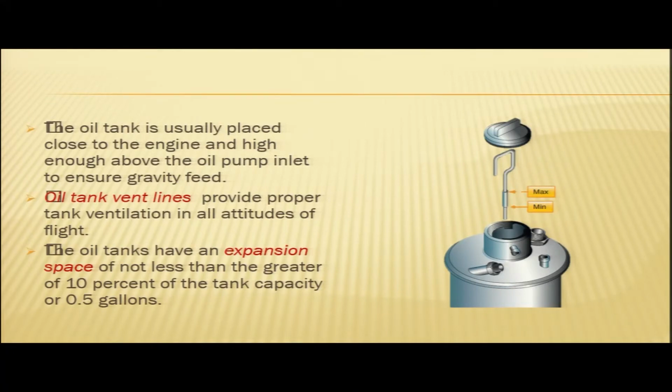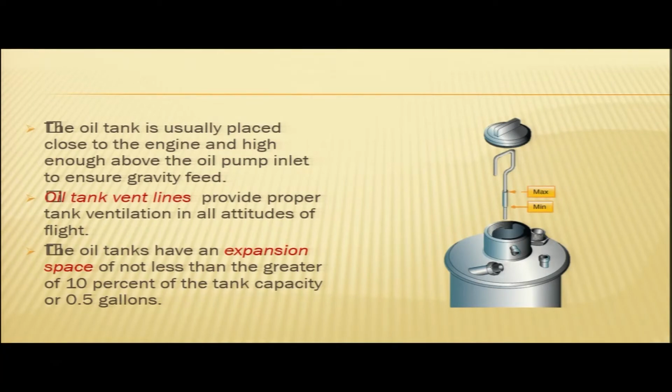Oil tank vent lines provide proper tank ventilation in all attitudes of flight. So the tanks are vented, very important. These vent lines provide proper tank ventilation in all attitudes of flight. The oil tanks have an expansion space of not less than 10% of the tank capacity or 0.5 gallons, whichever is greater.